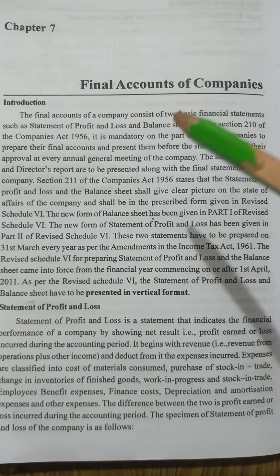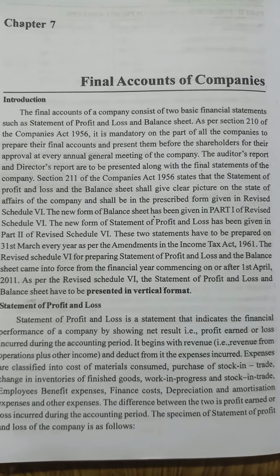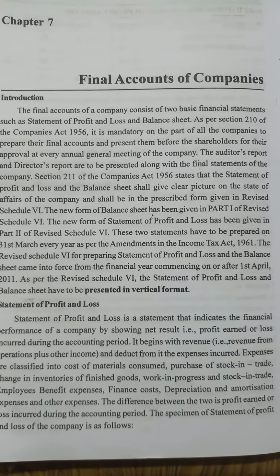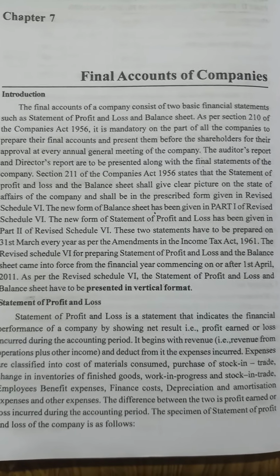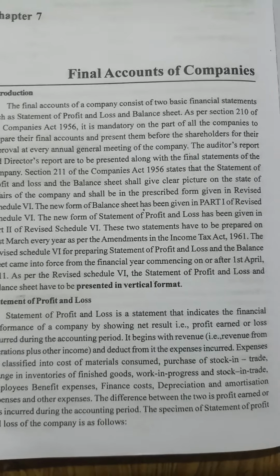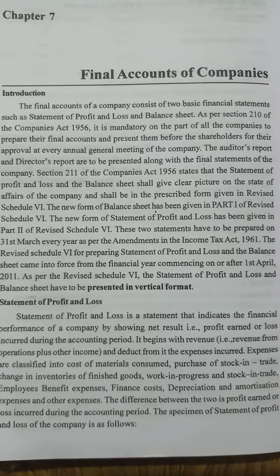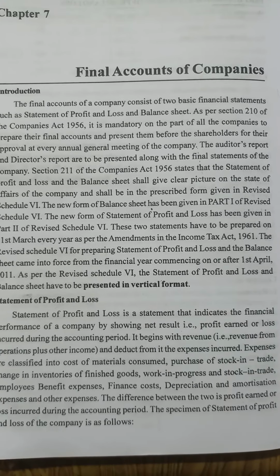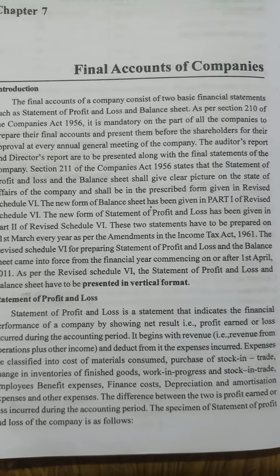Explain the concept of final accounts of the company. As with a partnership firm, company final accounts are also very important, because company accounts have to be shown to the shareholders, debenture holders, as well as outsiders to the firm.